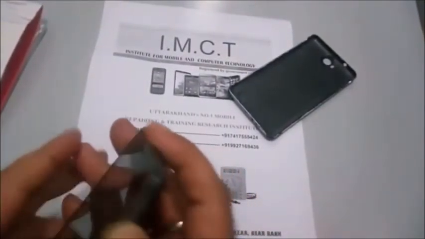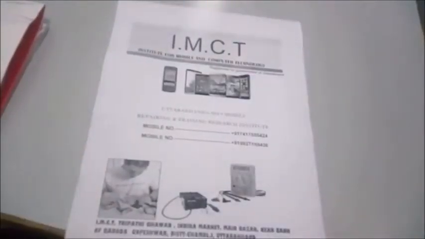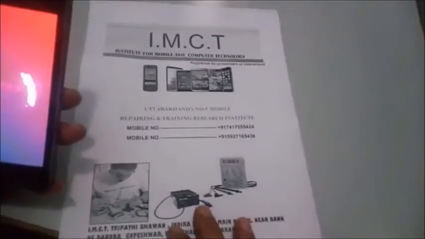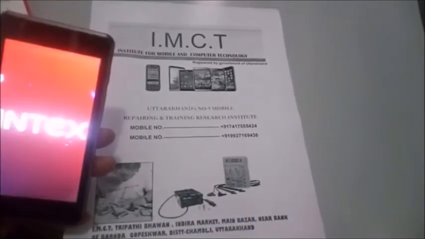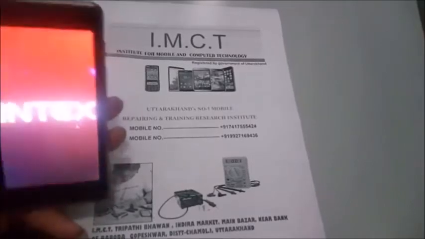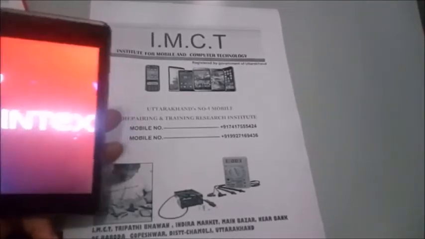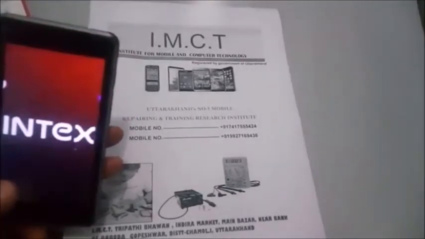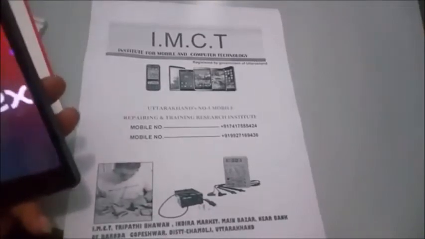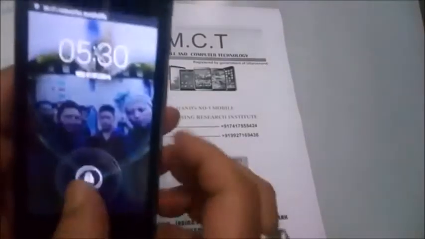just switch on your phone, and wait until your phone is turned on.